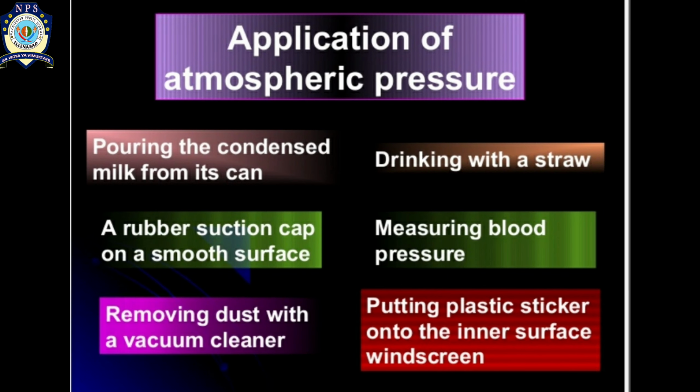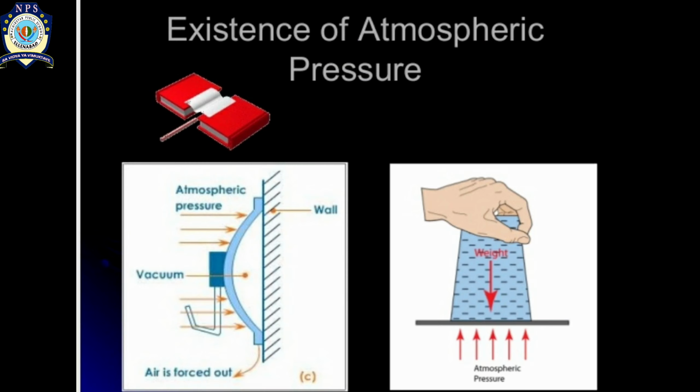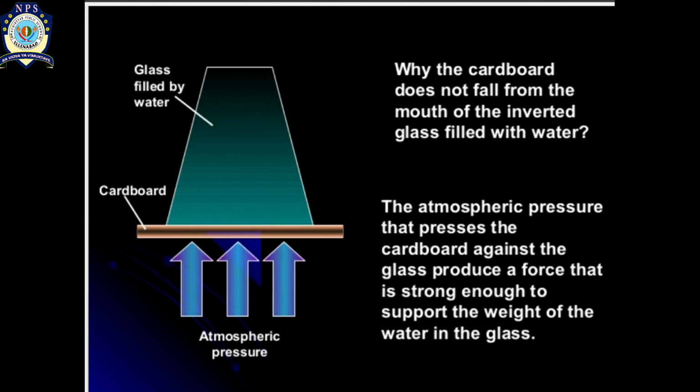Now let's discuss some applications of atmospheric pressure which will help you to ensure that yes, there is existence of atmospheric pressure around us. So in this picture you can see that a glass is filled with water and this glass of water is inverted, but still the water is not coming out because a cardboard is placed over it. So why is it so? This is because the atmospheric pressure presses the cardboard against the glass, producing a force that is strong enough to support the weight of the water in the glass.